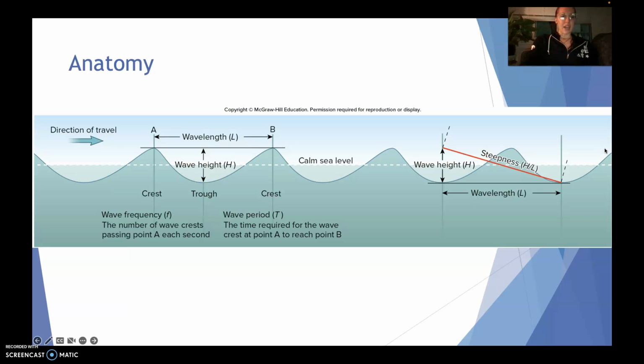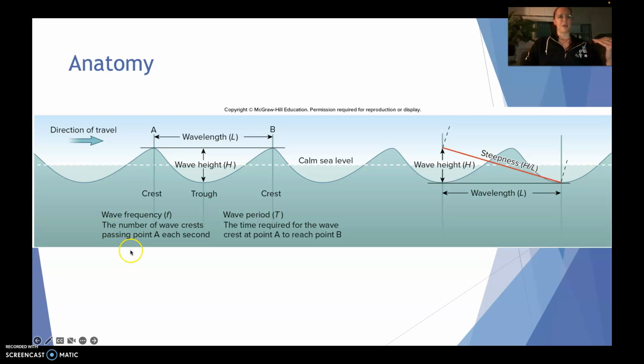So I want to also look at an anatomy of the waves here. Starting on the left, we have our direction of travel of these waves. The top of the wave is called the crest. The bottom of the wave is called a trough. The distance between the crest and the trough is called the wave height. And the distance between the crest of one wave and the crest of another wave is the wavelength.